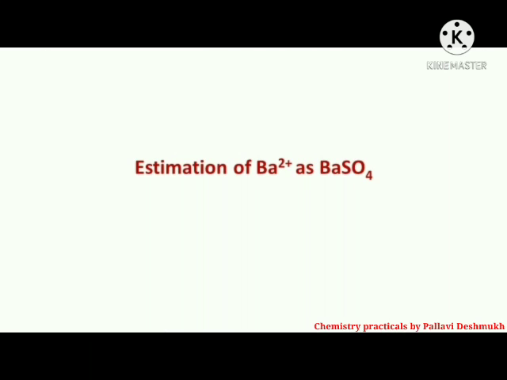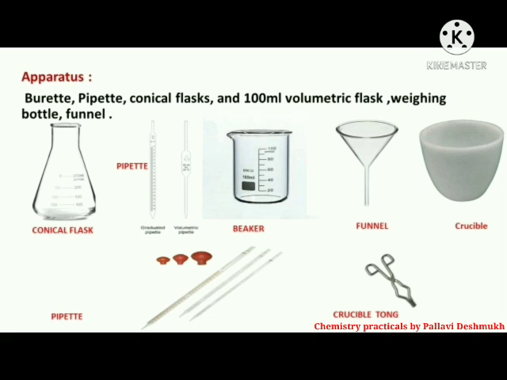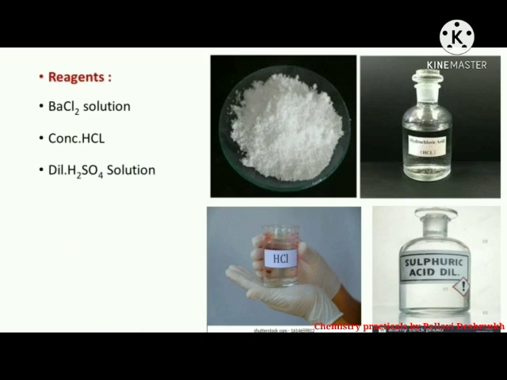Estimation of Ba2+ as BaSO4 is the aim of today's experiment. Apparatus needed for the experiment are burette, pipette, conical flask, beaker, crucible and a pair of tongs. Now the reagents. BaCl2 solution, concentrated HCl and dilute H2SO4 solution are required for the experiment.